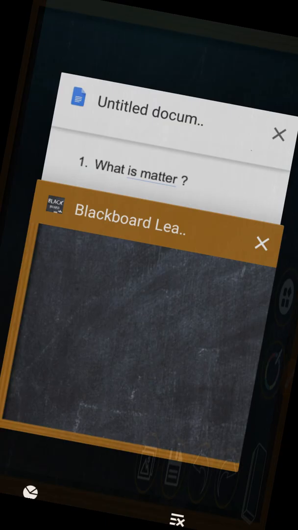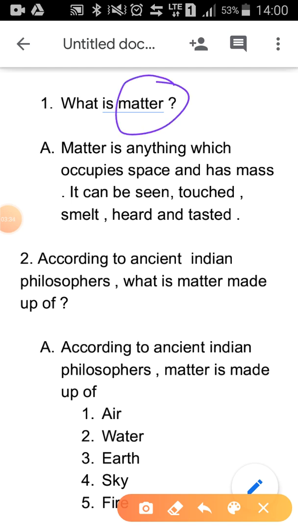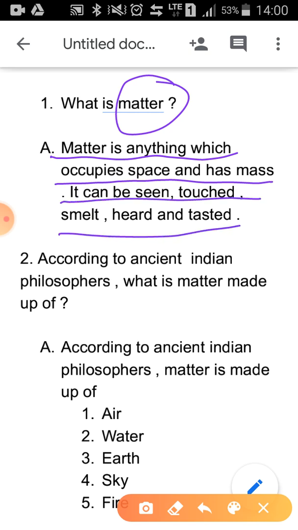But before that, the first question. So now you understand the concept of atoms. Now we will jump to the first question, which is: what is matter? Let's read the definition. Matter is anything which occupies space and has mass. It can be seen, touched, smelt, heard, and tasted.